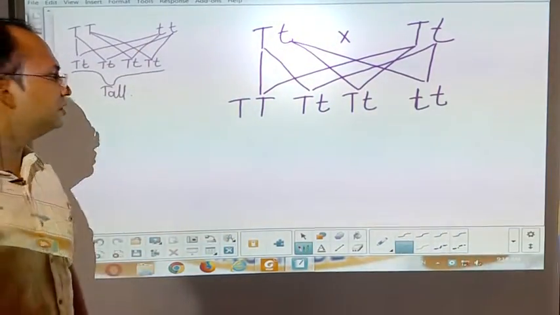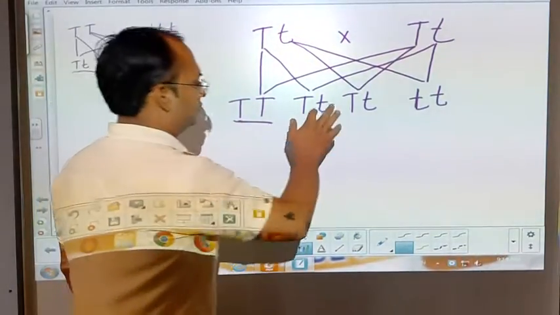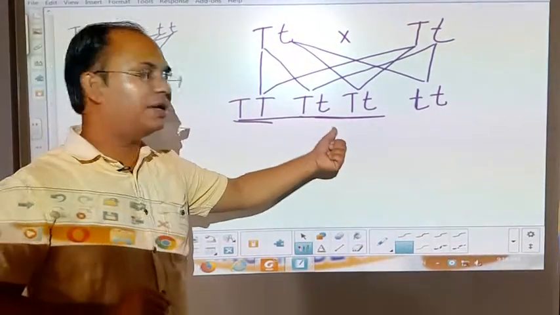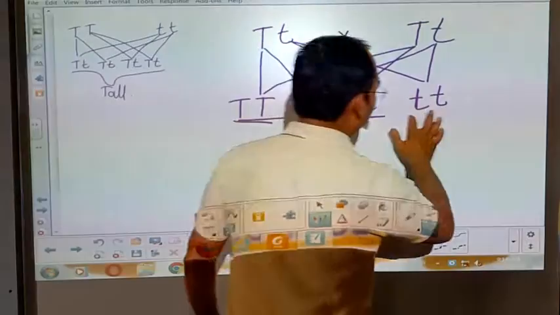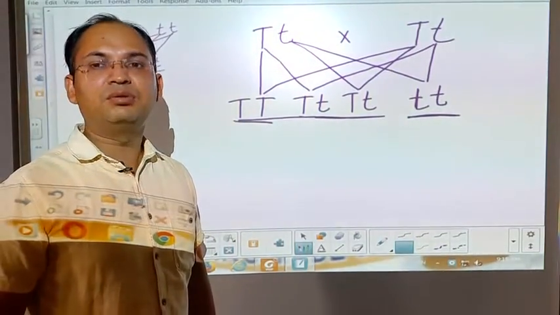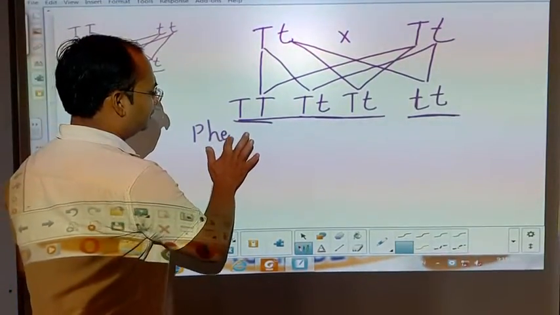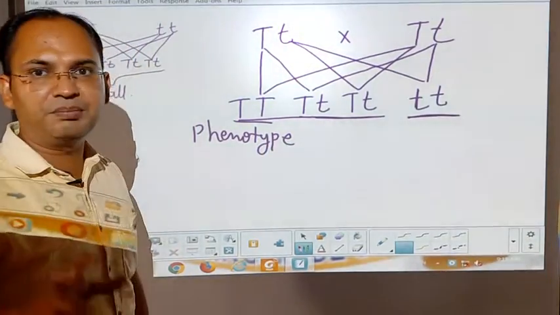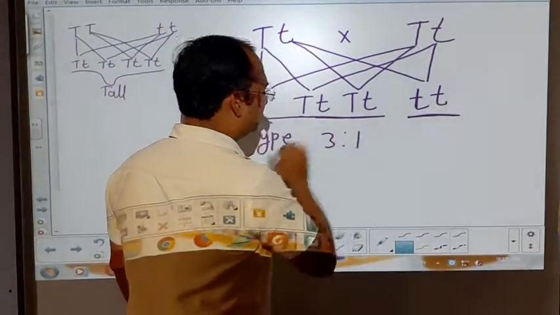Now see students, this one will be a tall plant, these two will also be tall plants, they are heterozygous tall, and this one is homozygous tall, and only the last one will be the dwarf plant. So if we see their phenotype ratio, remember students, phenotype means their physical appearance, then three will be tall and one will be dwarf.